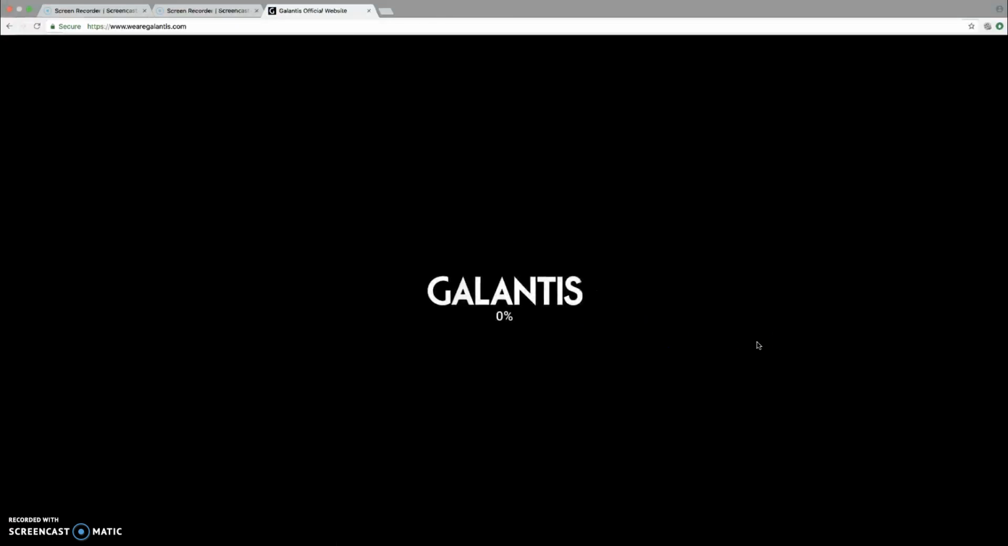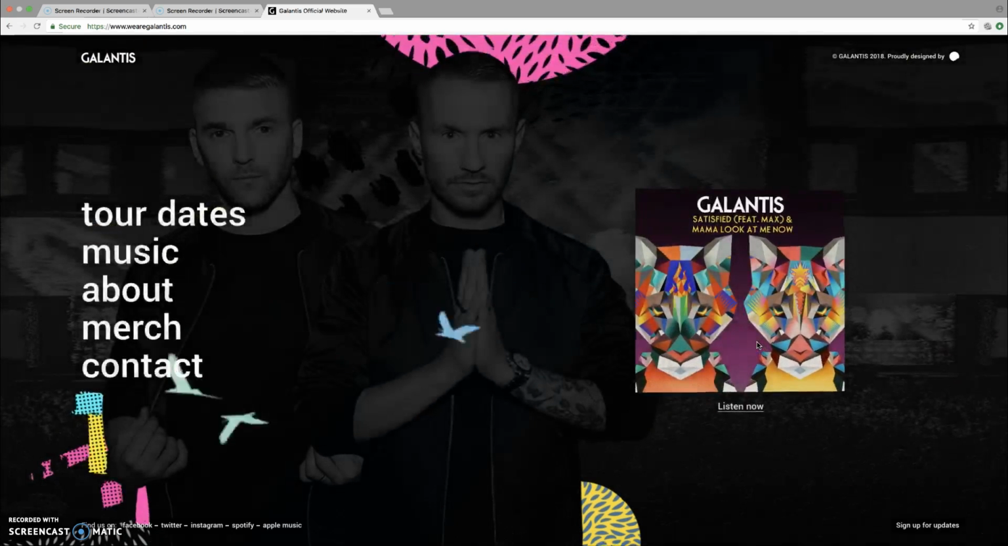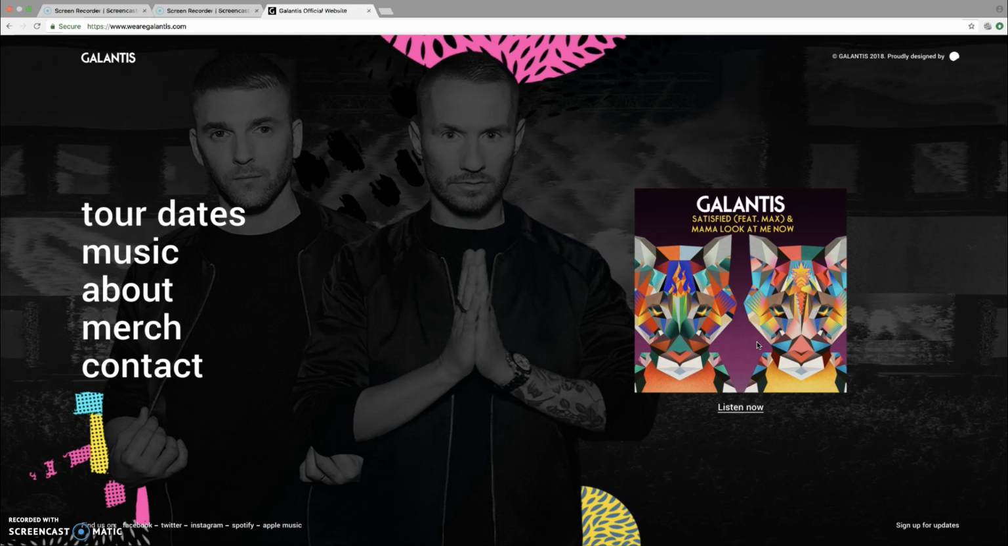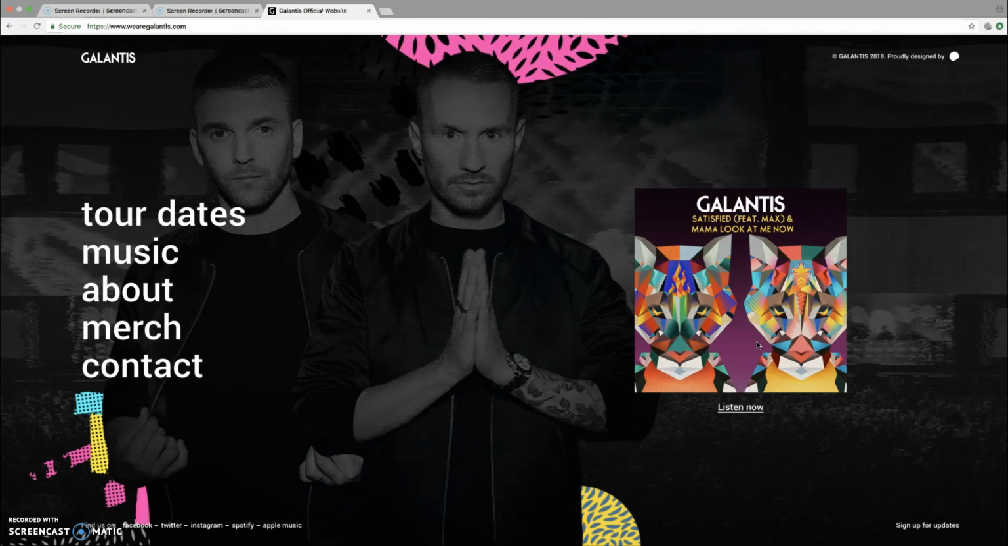So as the page is loading, the name of the band or the artist comes out as Galantis, and it's got a nice slick design of the white color font. And then it fully loads, and you can see straight away the black and white background of the two artists, and it's got this special effect to it where it keeps crashing.